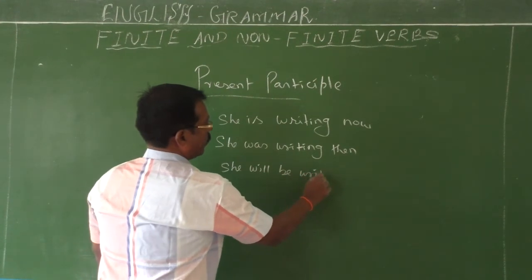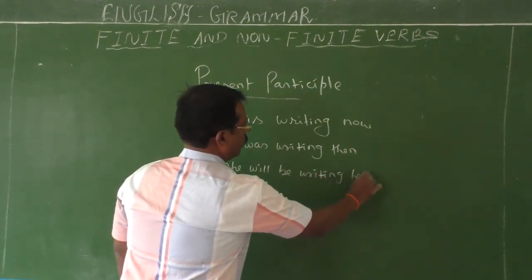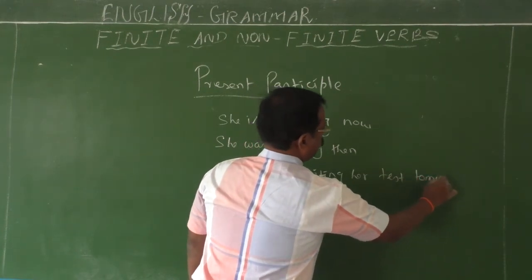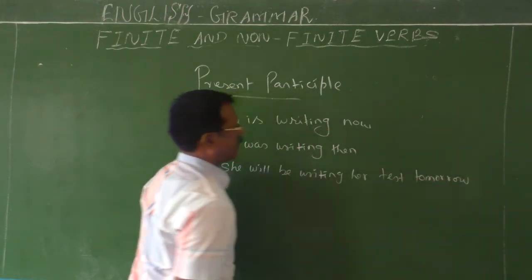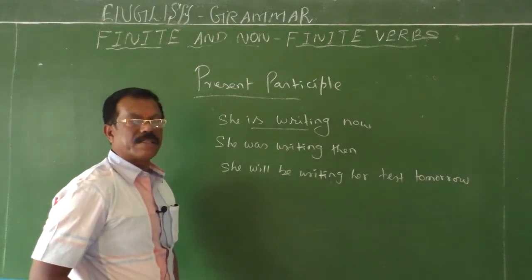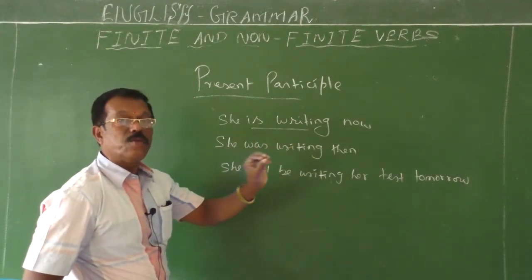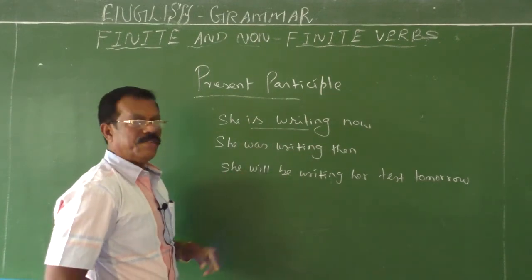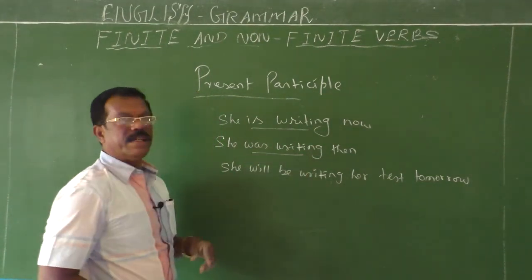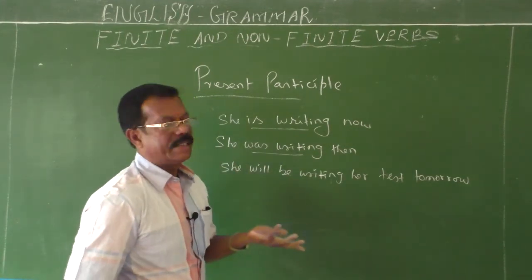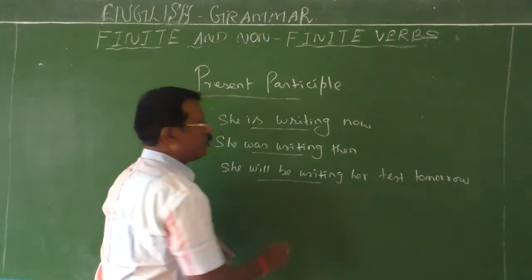She will be writing her test tomorrow. So you just compare all these three sentences. She is writing: writing is a present participle. It indicates the present progressive tense, verb plus ing. Was writing is also a present participle. It indicates the past progressive tense. Will be writing, future progressive.